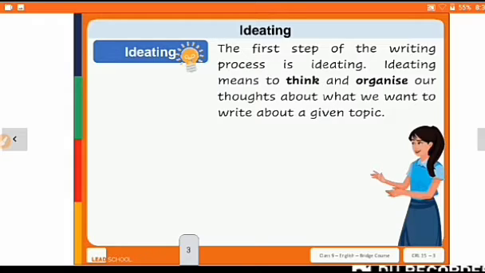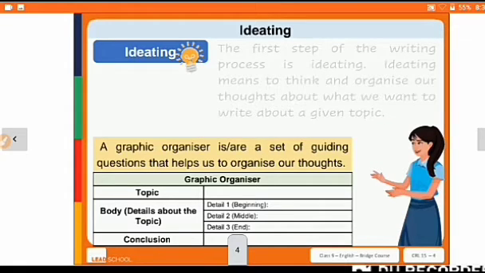If we want to write about it, what will we do? We will think about it, then we will organize our thoughts. Means whatever thoughts we have, will we write them down? No, first we will organize step by step. Means how to write the words, how to organize the words, phrases and all the things.